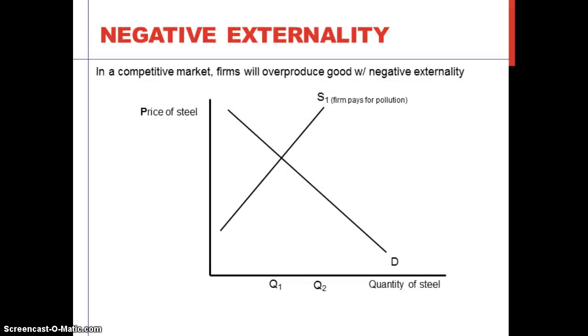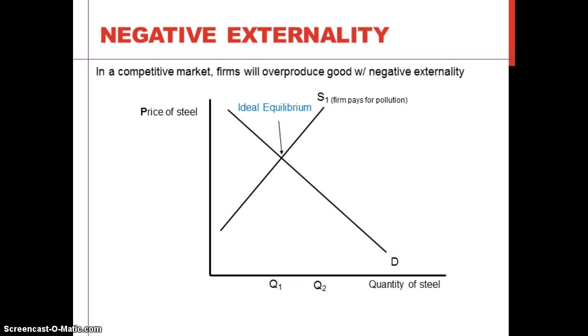So, in this slide, we'll see a situation where in a competitive market, farmers will overproduce goods and cause negative externality. So, in the theory of negative externality, we assume that there is an ideal situation where farmers pay for the negative externality, pollution. And this is not market equilibrium because this is an ideal situation. So we call this point the ideal equilibrium. Or we might say this is the socially desired point. In this situation, there is no negative externality.